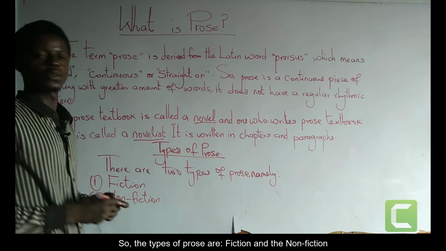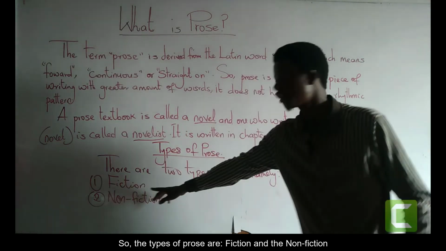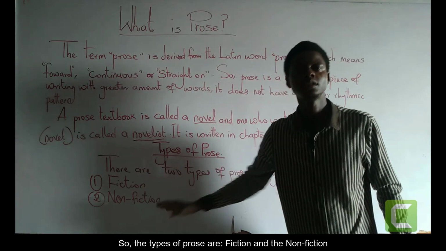The types of prose are fiction and non-fiction.